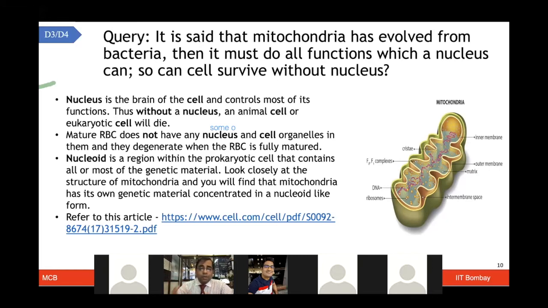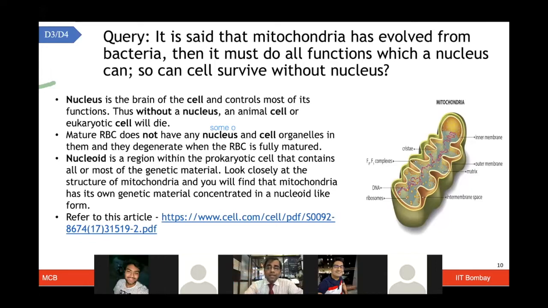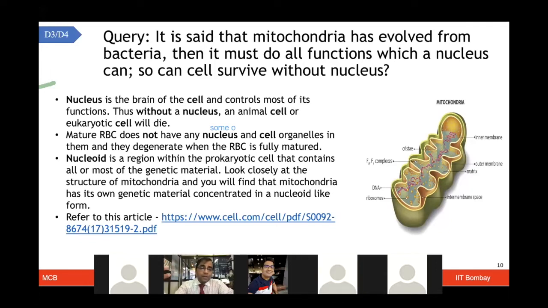And I'm going to talk about some evolutionary context of how these different types of bacteria probably came in touch with the eukaryotic cell and got engulfed. As a result, some aerobic, non-photosynthetic bacteria formed mitochondria, and some photosynthetic bacteria also came in touch with the eukaryotic cell and gave rise to the chloroplast. So again, there is an evolutionary theory to that, endosymbiotic theory, which I will talk about in the next class to make it more clear.